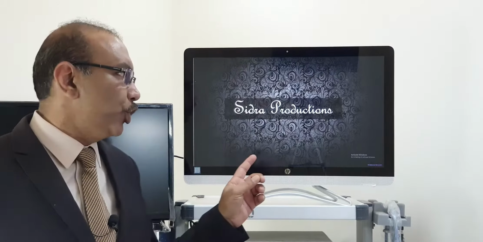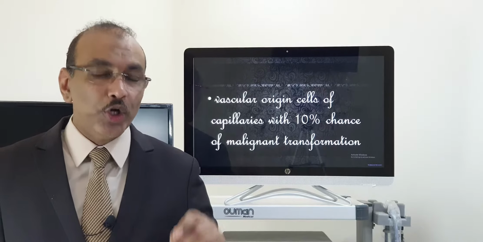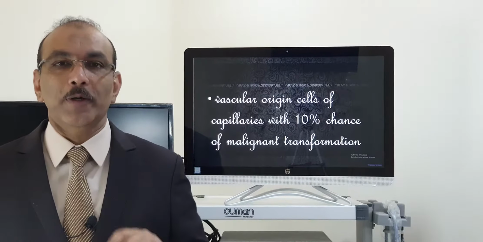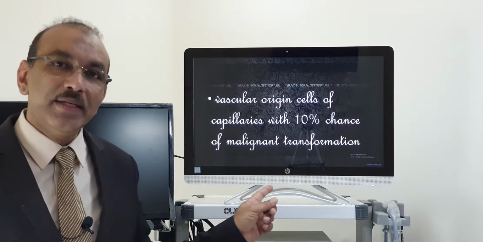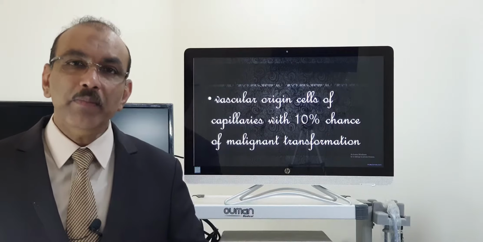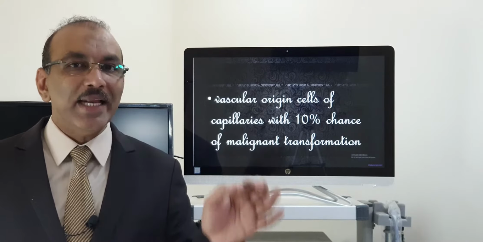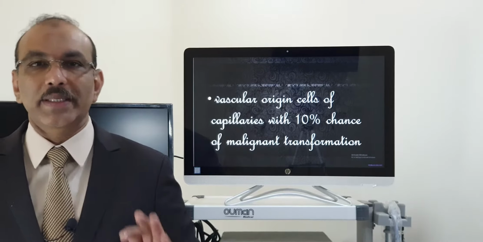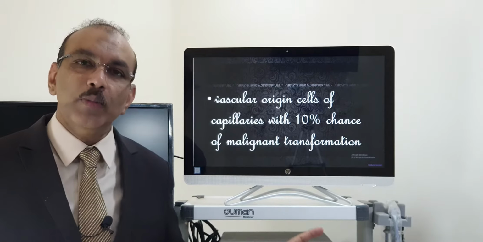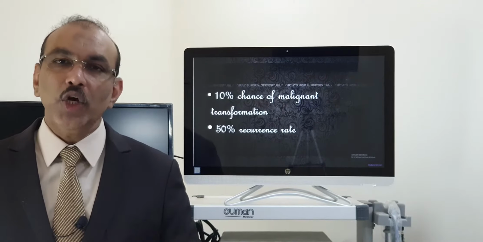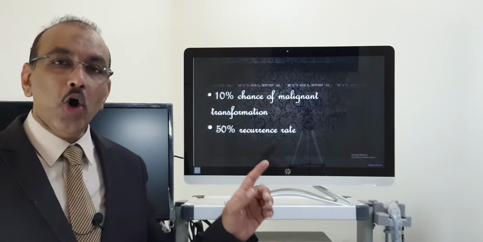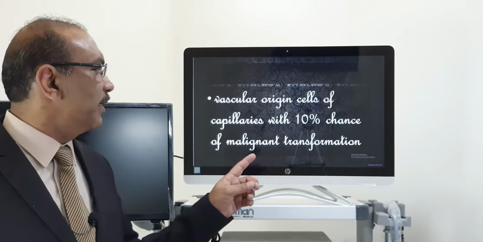Now, we are mainly going to discuss nasal haemangiopericytoma. The importance of this condition is that there is a 10% chance that it can turn malignant. So, benign means it is not malignant, but the chance of it becoming malignant is always there. And after surgery or removal of the complete lesion, there is almost a 50% chance that it can recur too. So that is the importance of this condition.